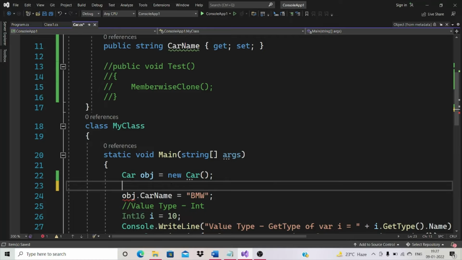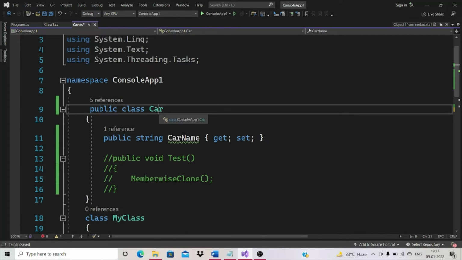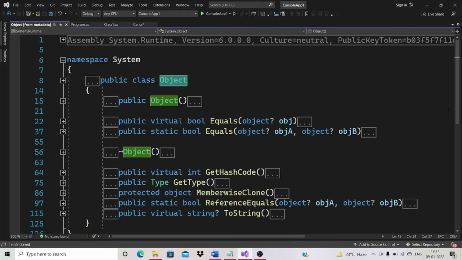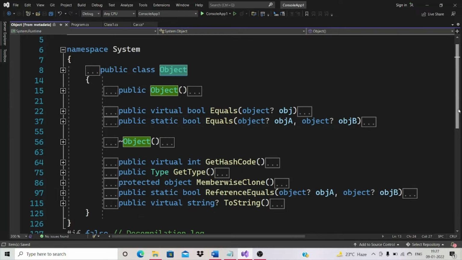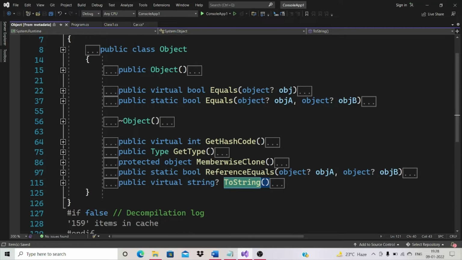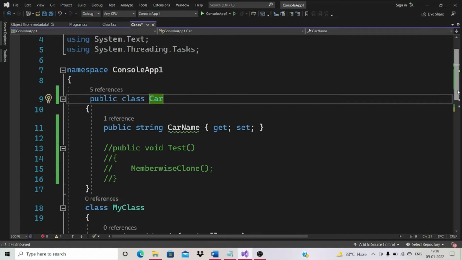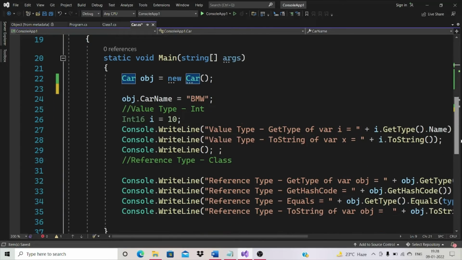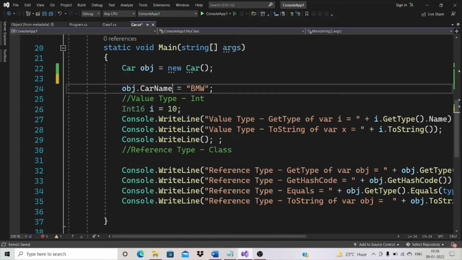Let's prove this. Let me go to object class, right click, go to base. See, this is the object class present under system namespace. 4 methods. When we create an instance of any class, we see 4 methods: equals, get hash code, get type and toString. First let's look at these 4 methods and see the rest of the methods. And we can access those methods through value type or reference types.